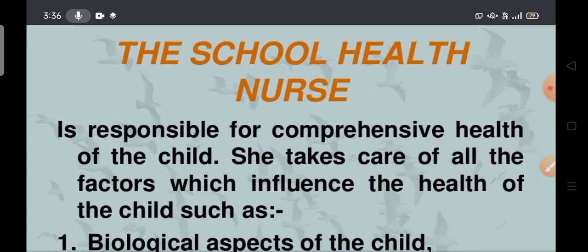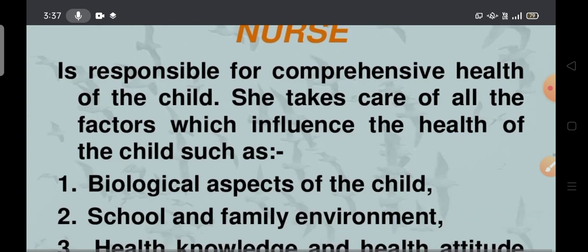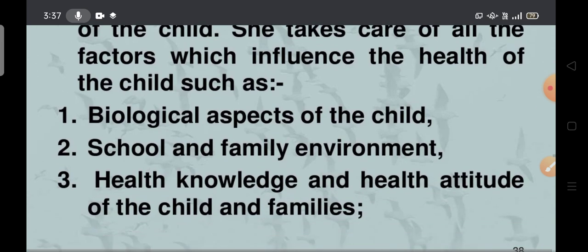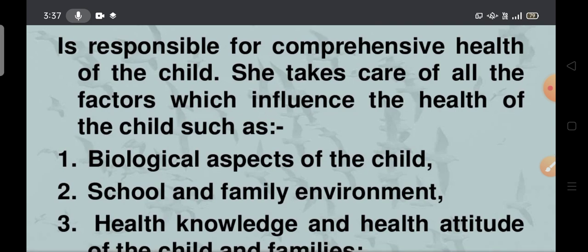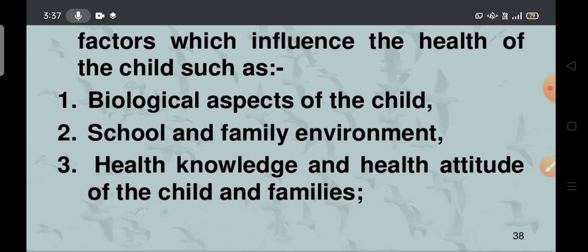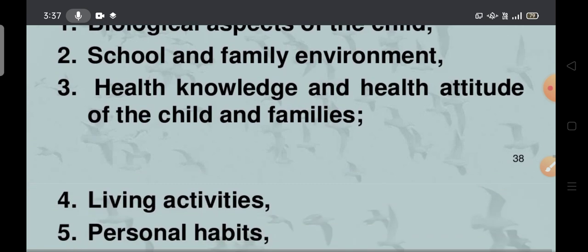As a nurse, she is responsible for comprehensive health of the child. She takes care of all the factors which influence the health of the child, such as biological aspects of the child, school and family environment, health knowledge and health attitude of the child and families. See here, the main responsibility is comprehensive health of the child. Okay, that's it. She takes care of all the factors which influence the health of the child. So these are all biological aspects of the child. It will influence the health of the child. School and family environment. Health knowledge and health attitude of the child.